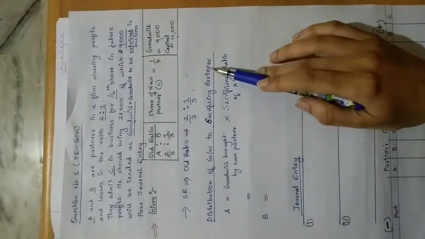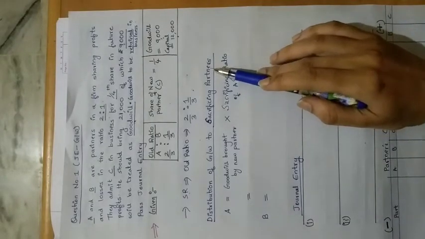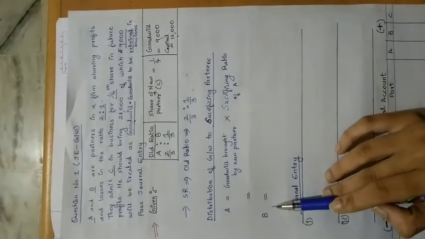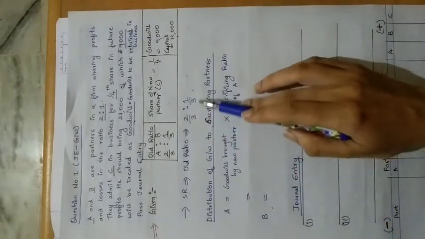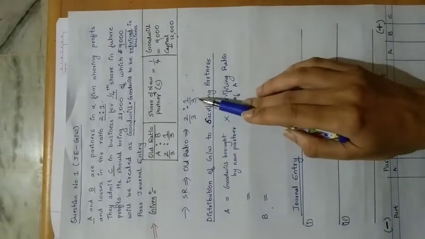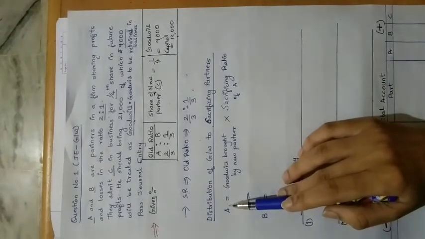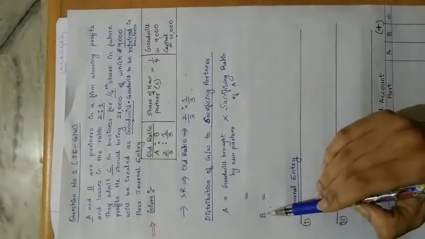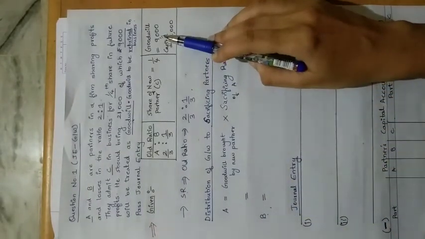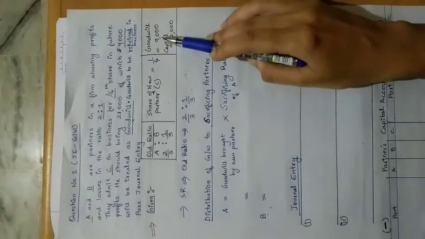So what will you do to calculate the goodwill amount to A and B, the old partners? Here both the partners are sacrificing, right? So we have to calculate the goodwill amount to be given to the sacrificing partners A as well as B. What is the goodwill amount given in the question? 9,000.